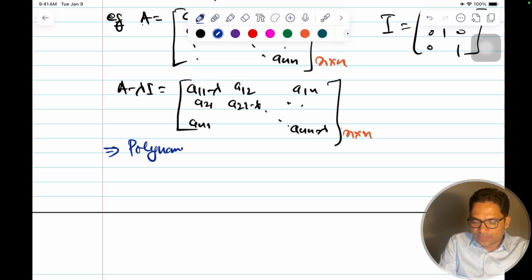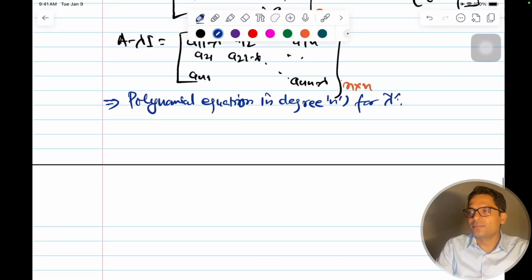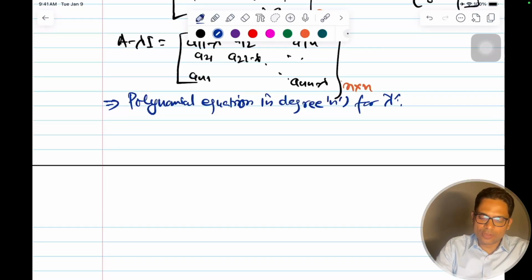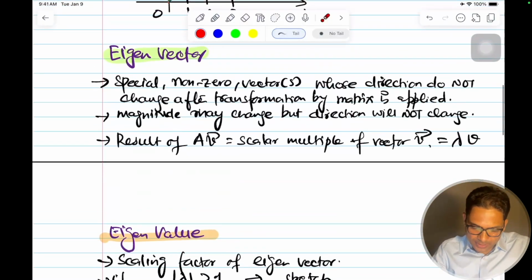This will give me a polynomial equation in degree n, because n is the dimension for lambda, and we'll solve that to get the equation, right? And we'll solve the equation to get all the values of lambda. Let's do an example that will make it clear. I'll keep continuing the same example. So this is my example, right?